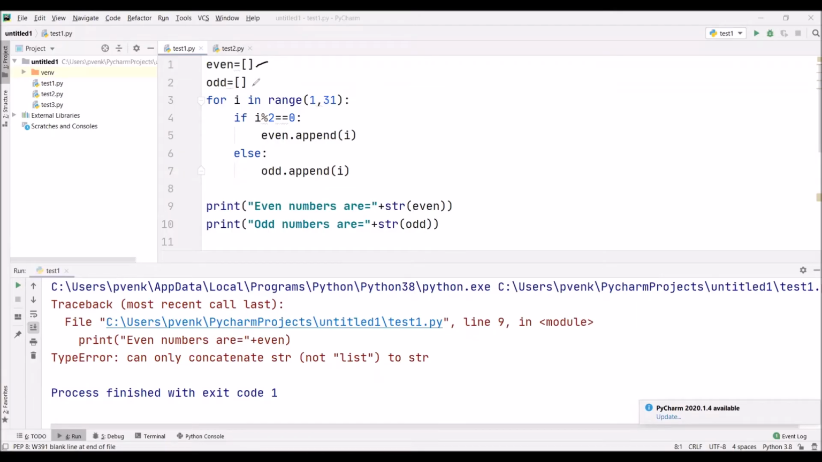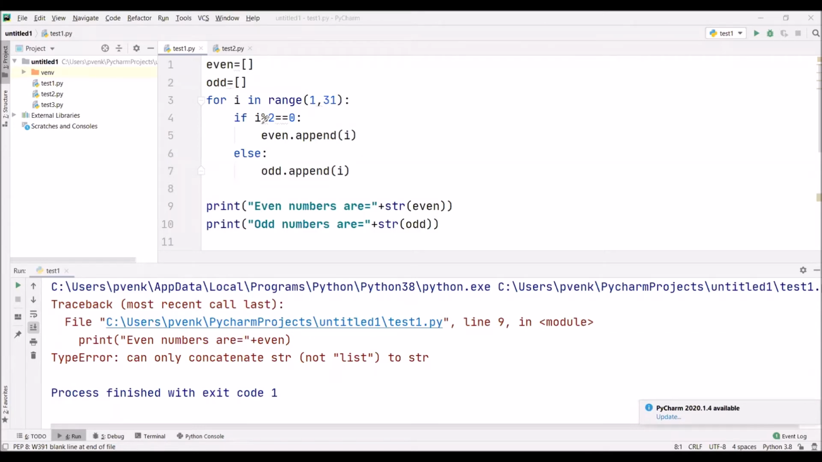Now we have taken two empty lists. Even is an empty list, odd is an empty list. We have taken two list data type variables, empty. I have written a for iterative statement, a for loop. We used the range from 1 to 30.